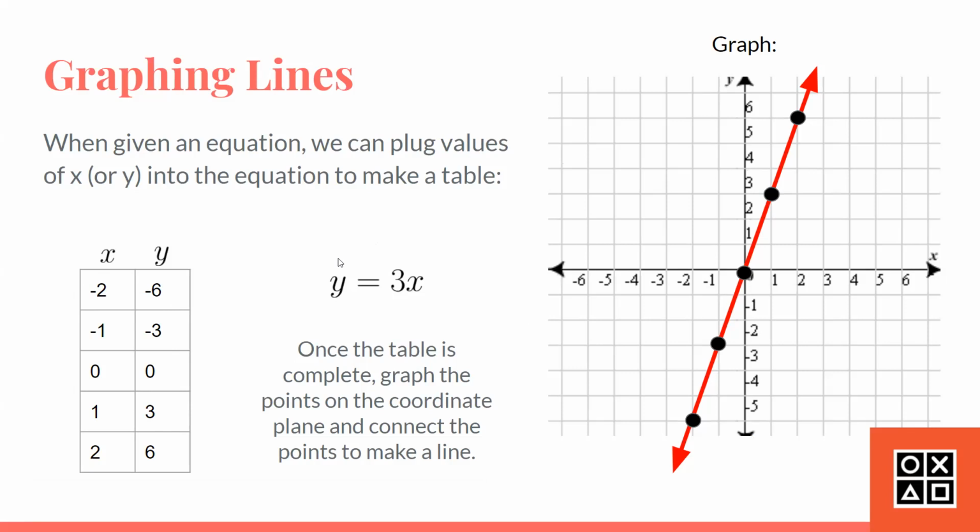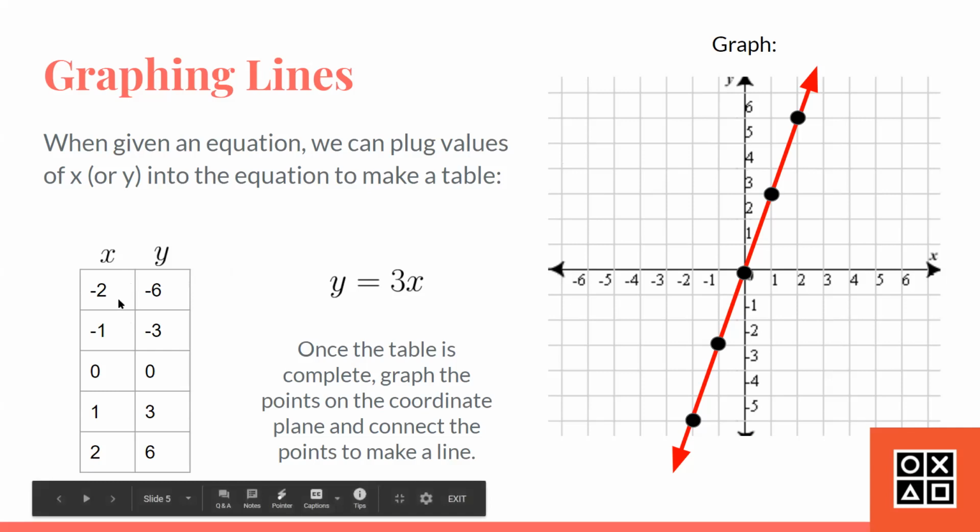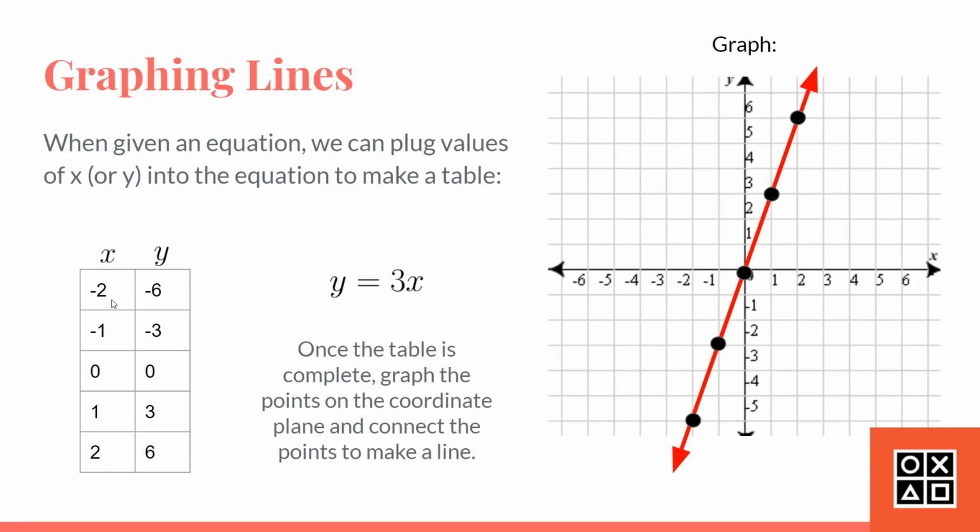Whenever you plug in, for example, negative 2 as x into this equation, you will get negative 6 as y. So we put these into a table, and these will actually turn out as coordinates or points on the coordinate plane.